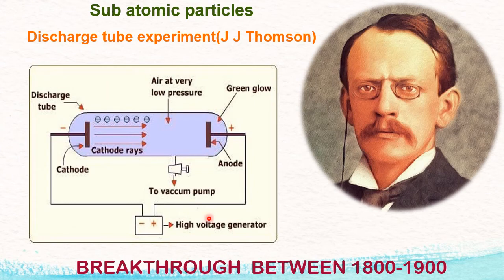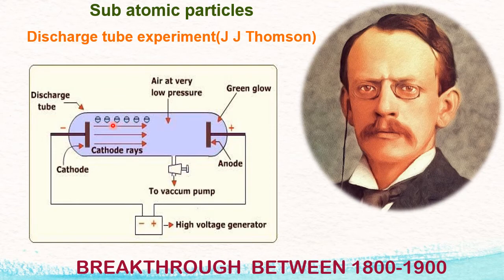The great scientist J.J. Thomson was given the Nobel Prize for his work on the discharge tube experiment. This is our discharge tube experiment. You can imagine it like a normal glass tube having two electrodes. The electrode connected to the negative terminal of a source behaves like a cathode, whereas the electrode connected to the positive terminal behaves like an anode. So this is the cathode, this is the anode. These two are fixed to the discharge tube, or a normal cathode ray tube.